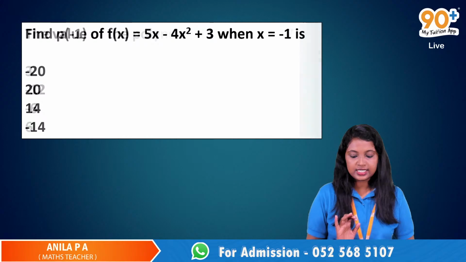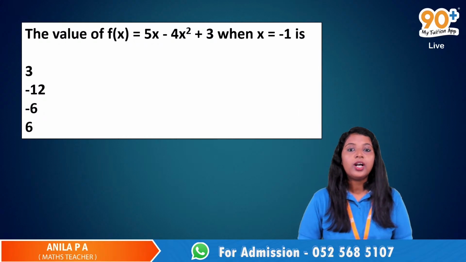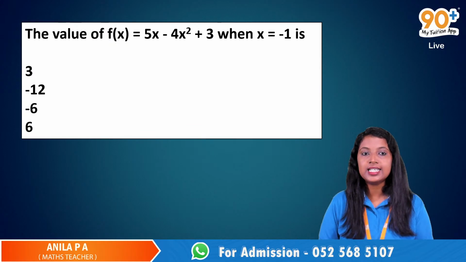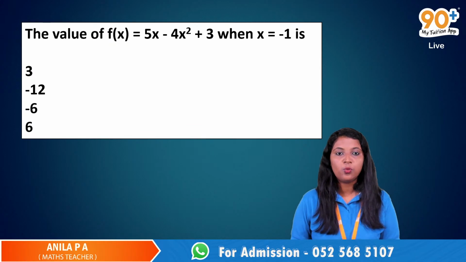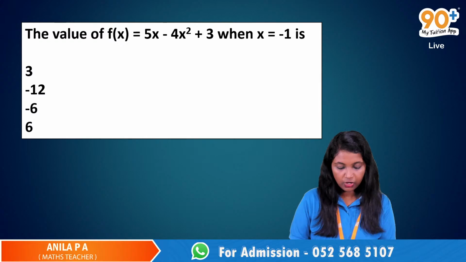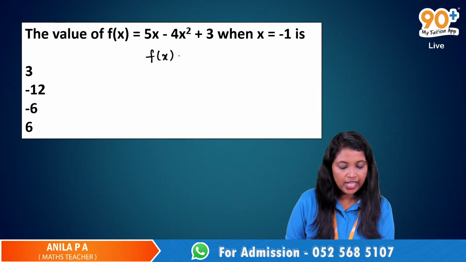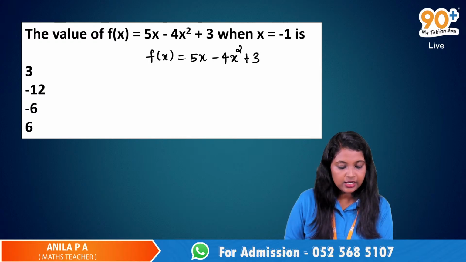Okay, negative 20 is the correct answer. Now the fourth question. Value of f of x is equal to 5x minus 4x square plus 3 when x is equal to minus 1.